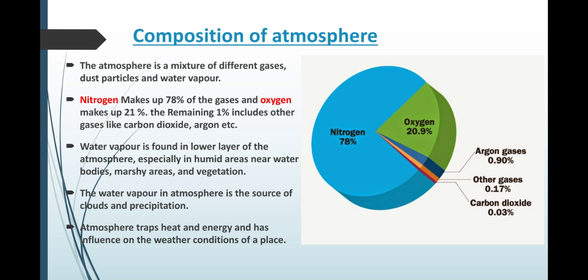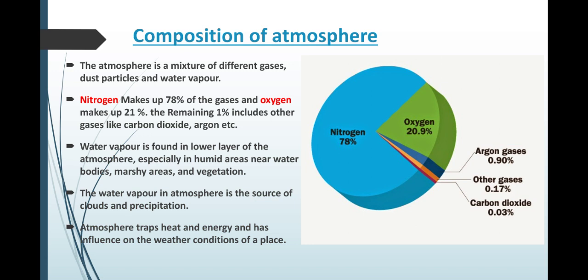Now when we see what all is there, nitrogen makes up 78% of the gases and oxygen makes up 21%. The remaining 1% includes other gases like carbon dioxide, argon and all. You can see in the picture. Nitrogen is the abundant gas in the atmosphere, then is oxygen, then a very small portion.